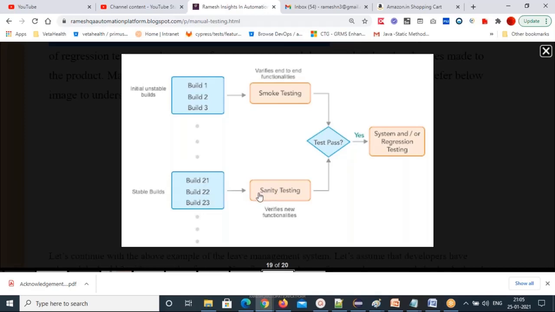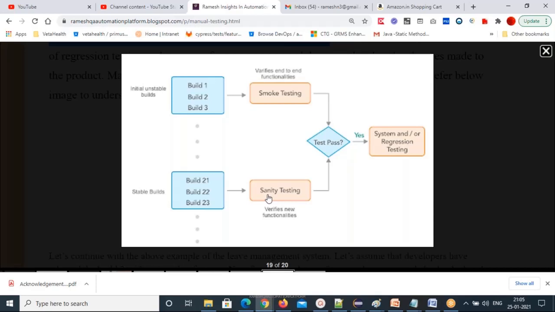Only that build they will check one more time, to verify whether the new functionality is working or not. If that sanity is working, then finally we will do one more round of system or regression testing. So sanity is at the end. You already tested them, many builds.